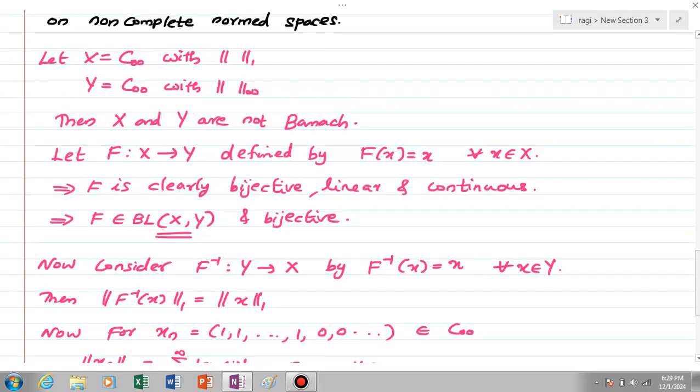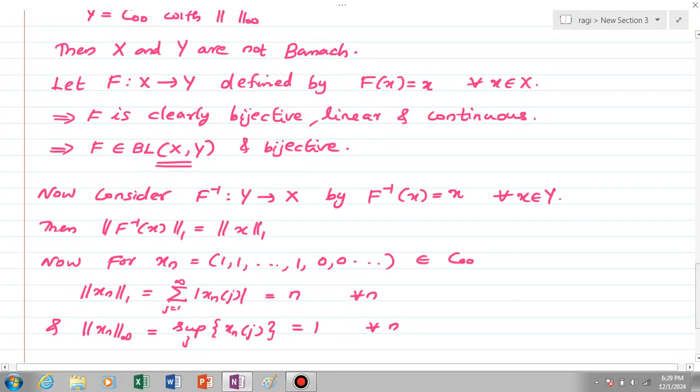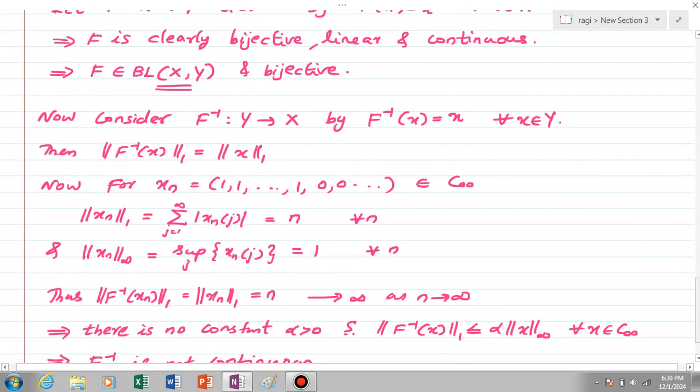Now for the sequence xn equal to (1, 1, 1, ..., 1, 0, 0, 0, ...) element of c00, where the ones occur in the first n places, we can see that norm 1 of xn is equal to n and norm infinity of xn equals 1 for every n. Then norm 1 of f inverse of xn is equal to norm 1 of xn, which is equal to n, which tends to infinity as n tends to infinity.